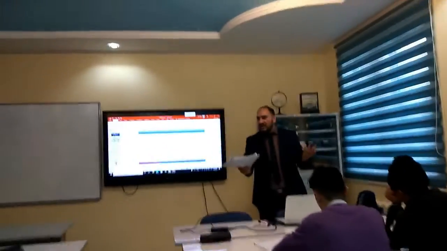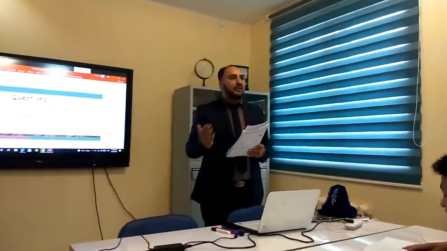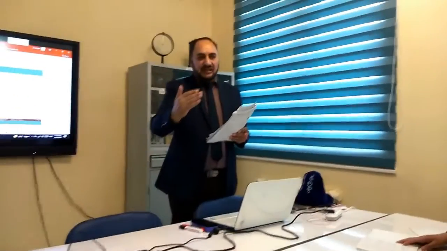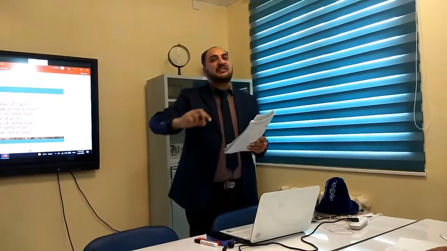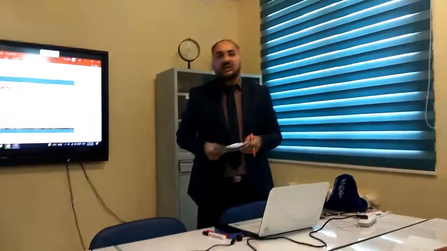See here, in regular reflection, the incidence angle is equal to the reflected angle. So light with the same angle of incidence and the same angle of reflection is called a regular reflection.